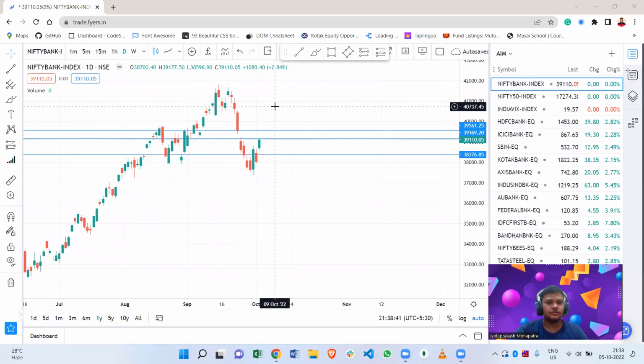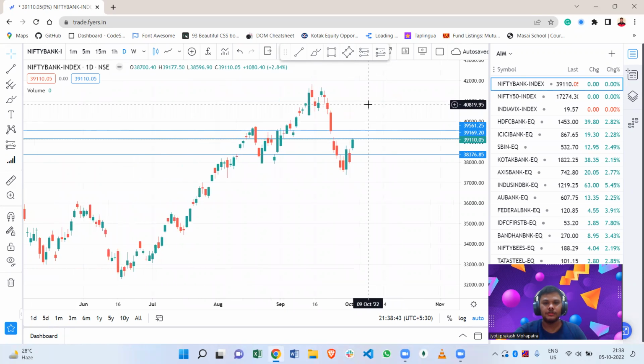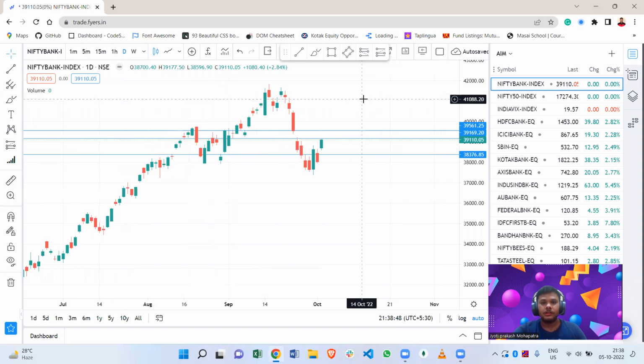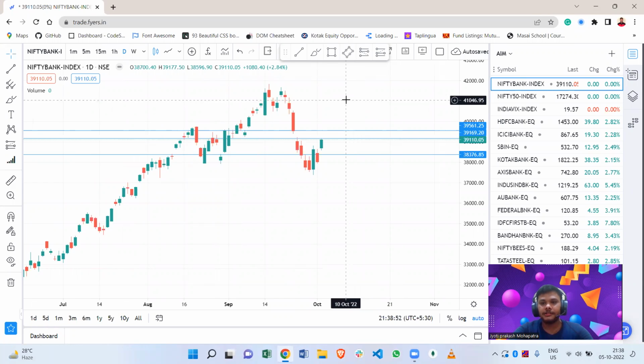First of all, let's look into the one day candle of Bank Nifty. After that, we will go through the 15-minute candle and try to analyze what we are going to do next by analyzing the one day candle.